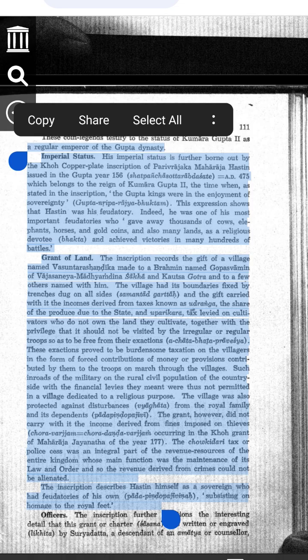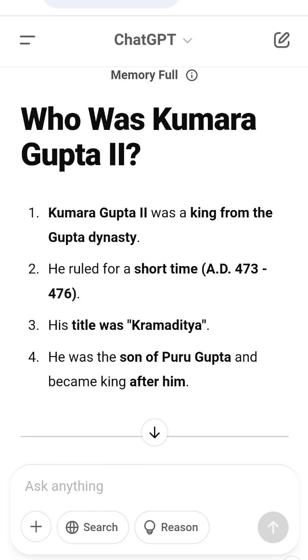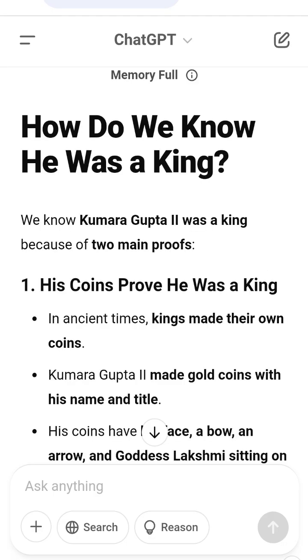Two, the village was protected from soldiers. No army could enter the village. Usually when soldiers passed through villages, they took food, money and supplies from the people, but this village was safe from those problems. Three, the village was safe from the royal family. Even the king's relatives could not take the land. This means the village was fully protected from any interference.